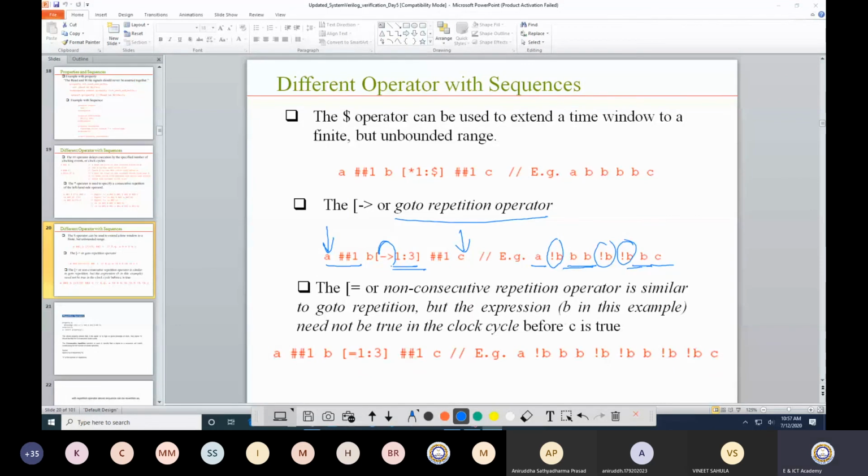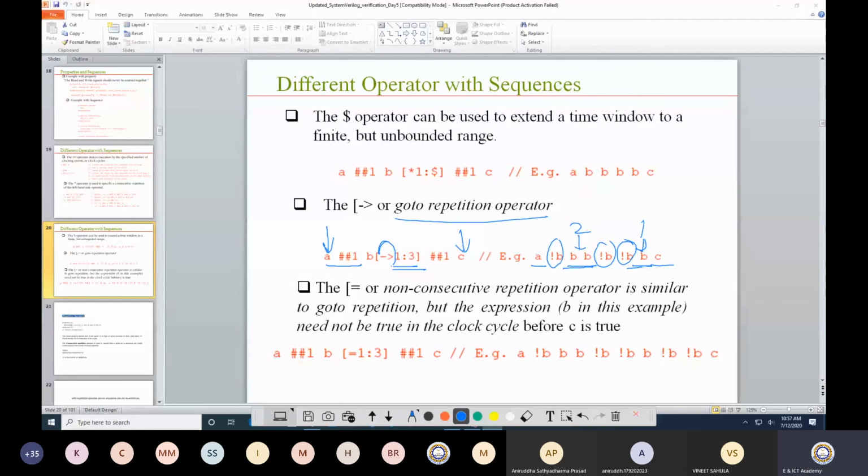But that's okay for me. But what I want is that when A is high and the last thing, C, is high, in between B can be high. It can be high for 1 number of time, 2 number of time, or 3 number of time. If you observe it over here, then ultimately here B is high for 2 number of time, here it is for 1 number of time.